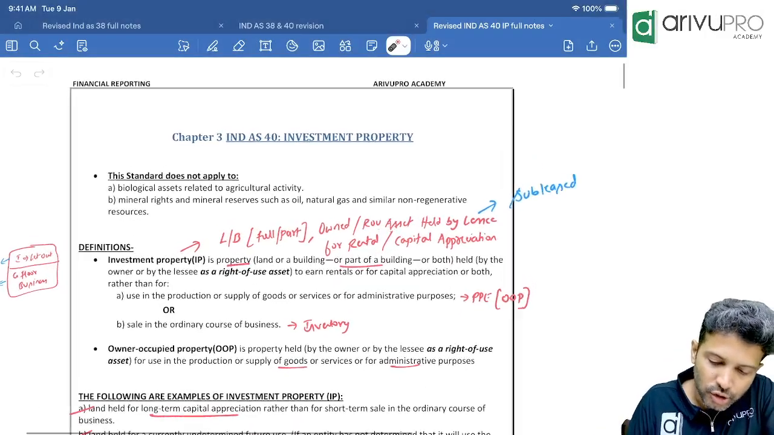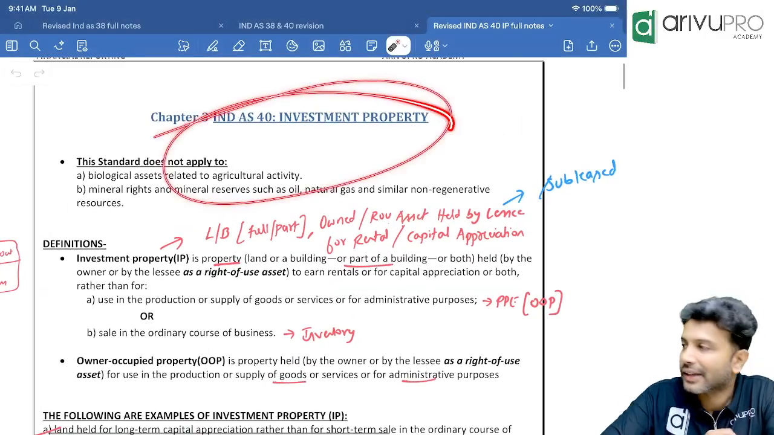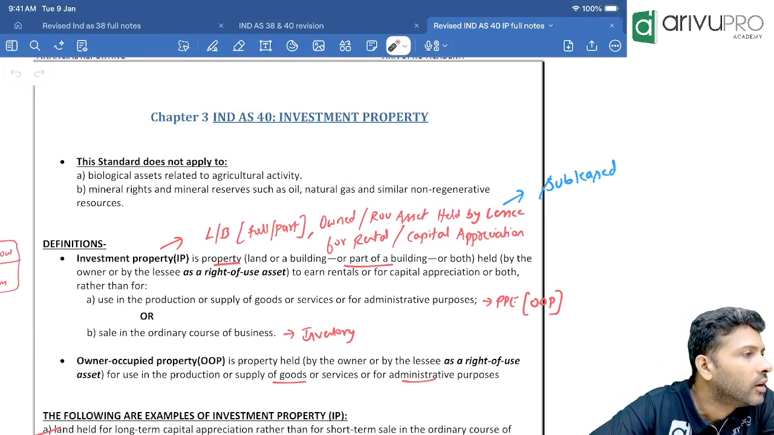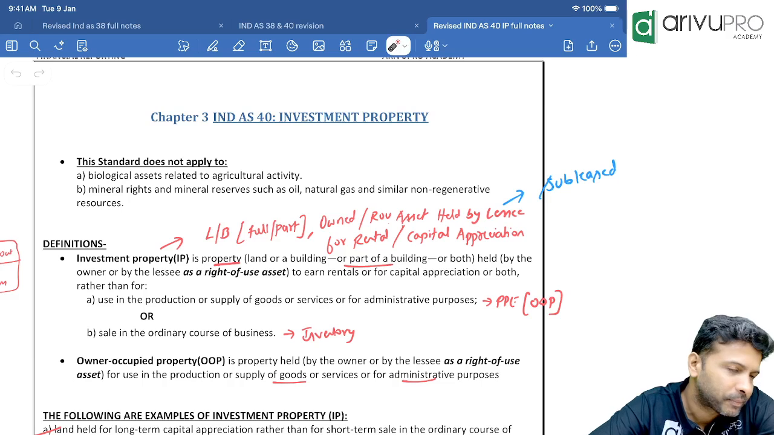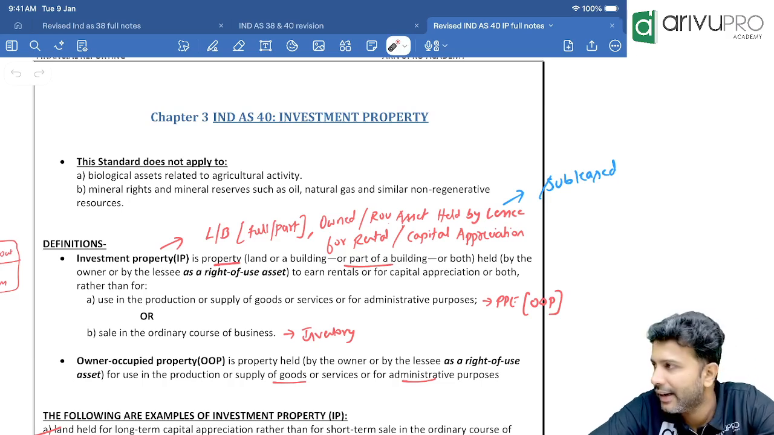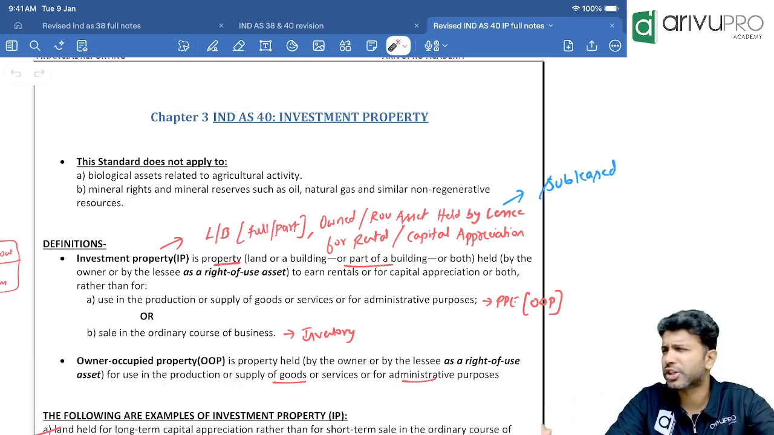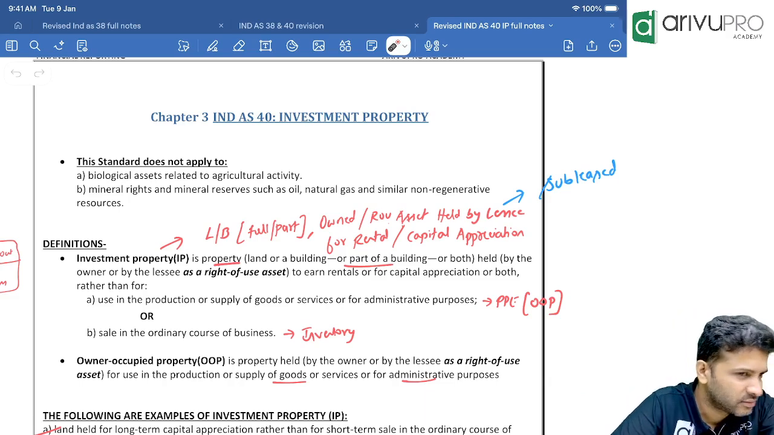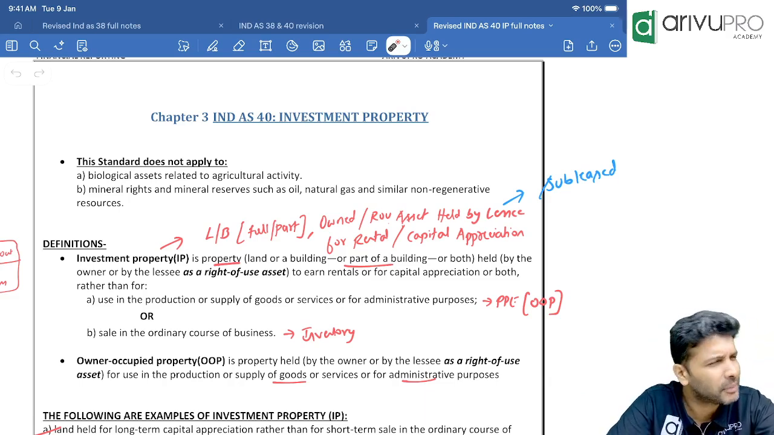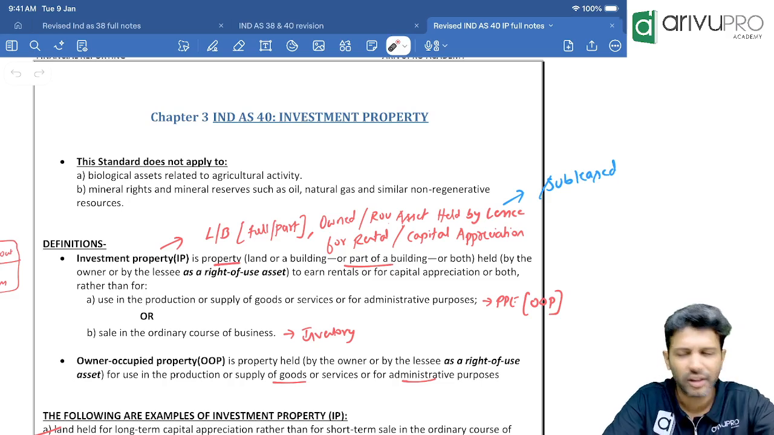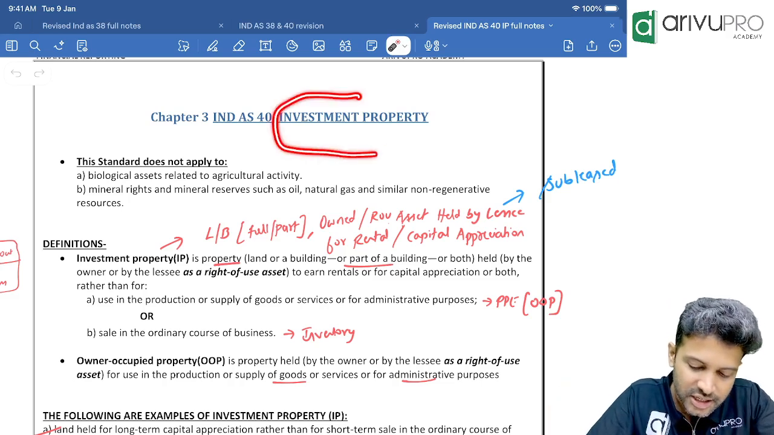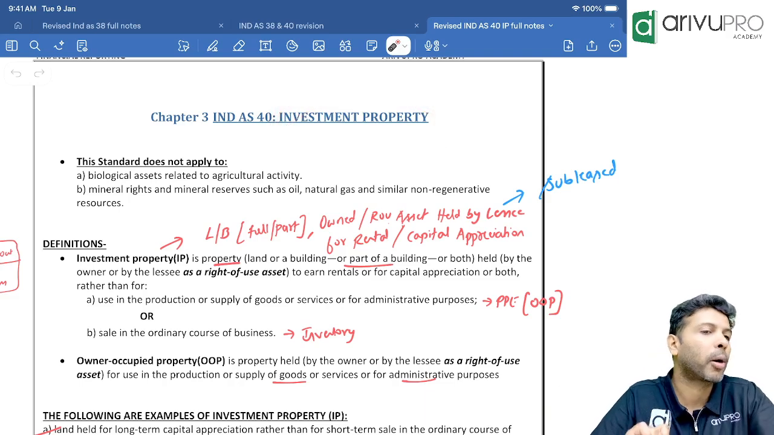Hello people, so let's start with the next topic, that is Ind AS 40, called investment property. Investment property, Ind AS 40. A very simple, easy topic, nothing much, hardly many things are similar to Ind AS 16. Now first let's understand this term investment property.